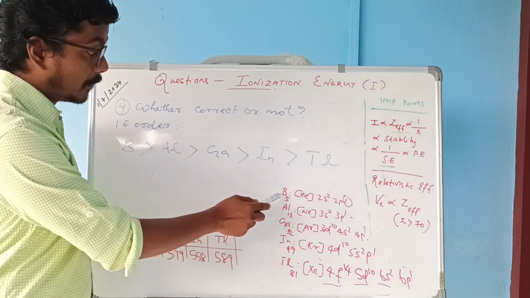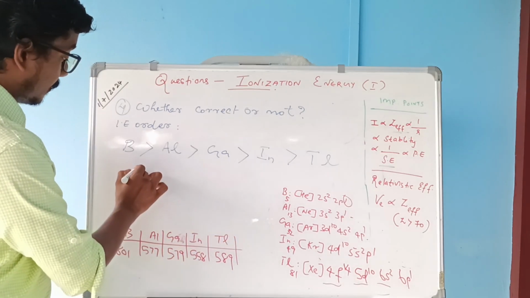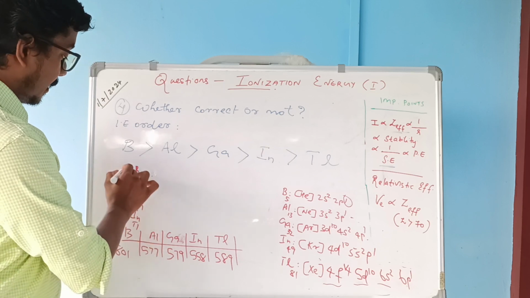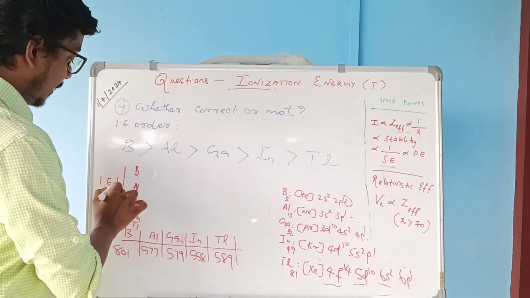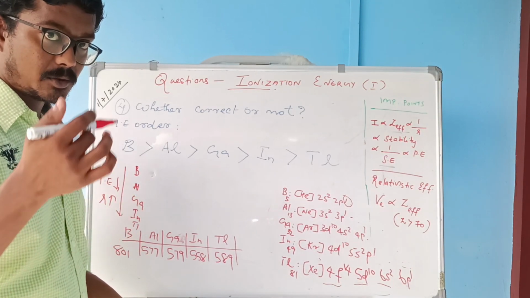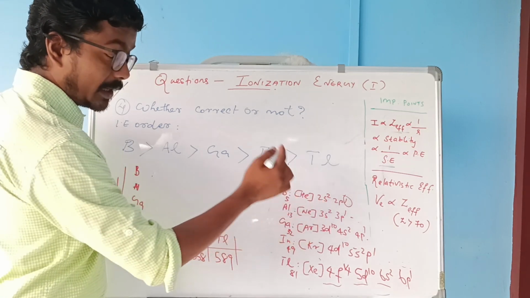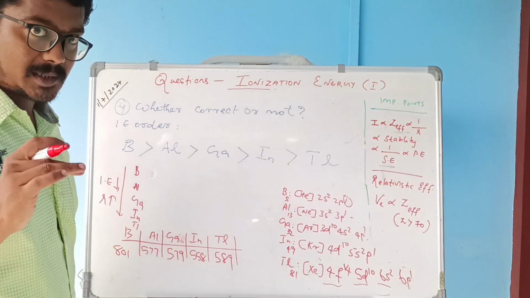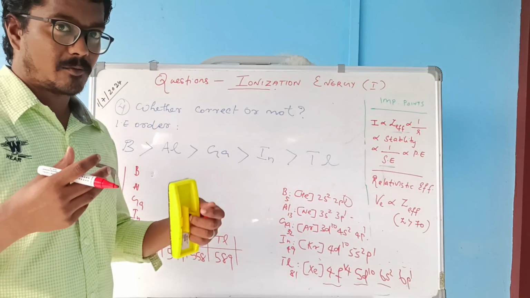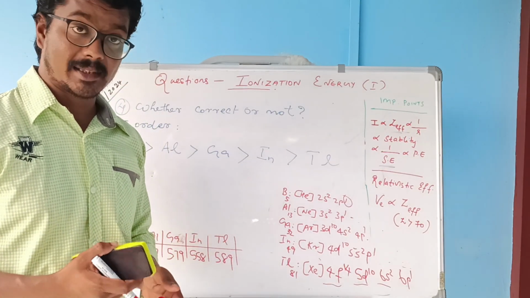As a general trend, moving from boron, aluminum, gallium, indium, and thallium down a group, ionization energy decreases due to the increase in size. Boron has very high ionization energy, because the core electrons are very close to the nucleus, so the effective nuclear charge is very high in that case.